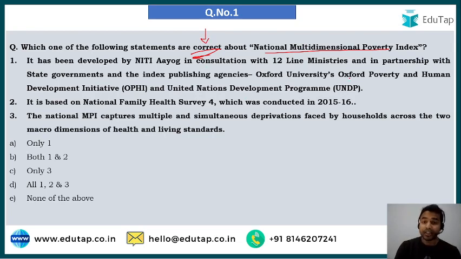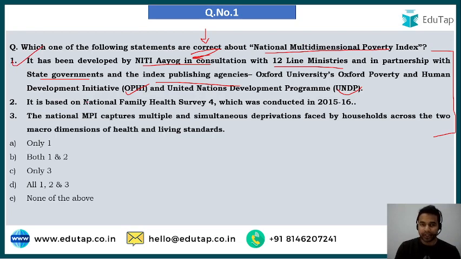And in order to answer the question, you are required to quickly go through these statements and then tell me in the comment section below which of the following statements are correct. If we talk about the very first statement, it says that it has been developed by Niti Aayog in consultation with 12 line ministries and in partnership with the state governments and the index publishing agencies, that are OPHI and UNDP, that is United Nations Development Programme. And as per our discussion, this particular statement is correct.